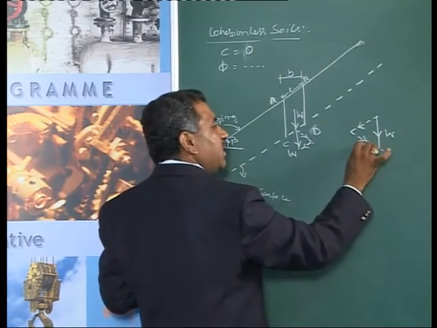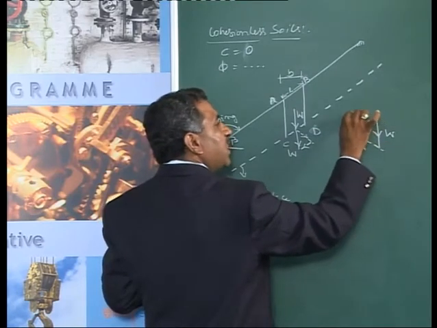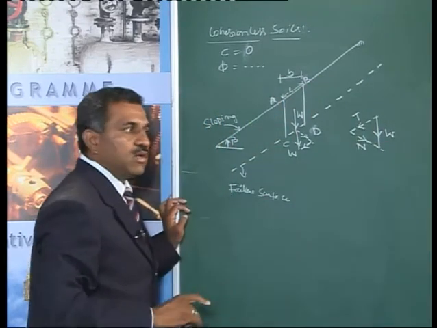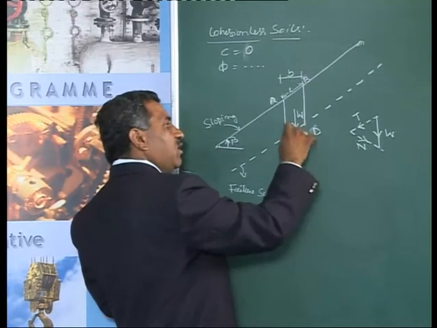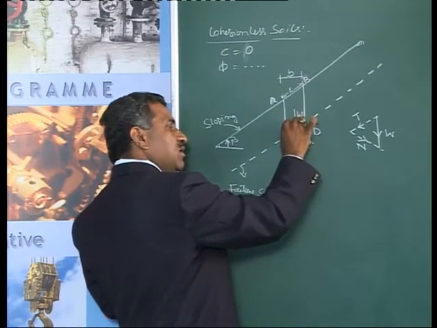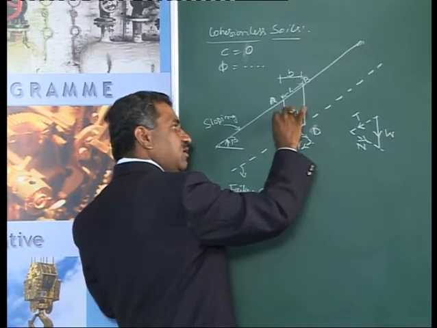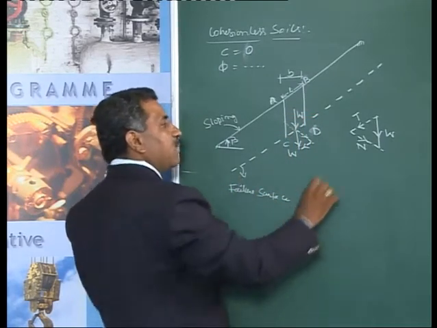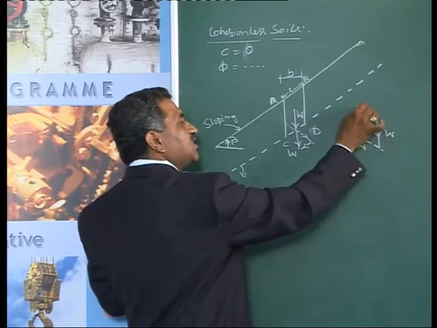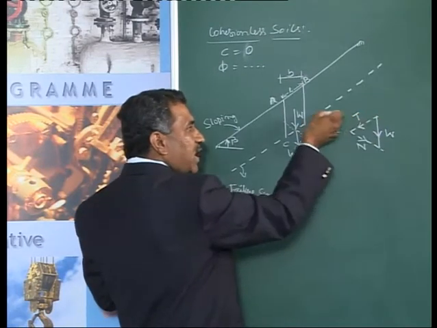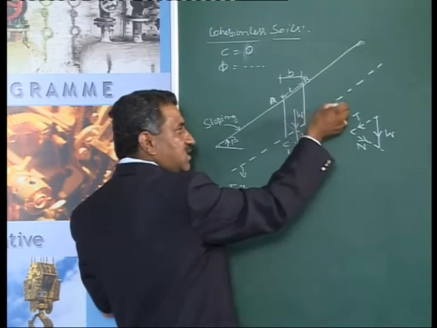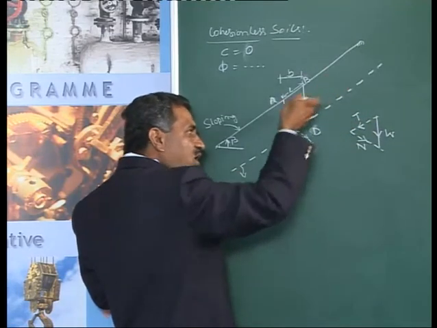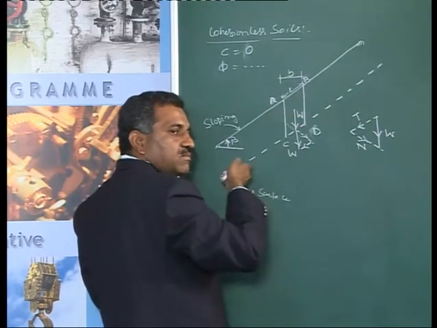Let me call this N and this T. The component N always acts along this direction and produces a restoring effect on the slope. But this force T is parallel to the failure surface, and has a tendency to cause the slope to slide down.